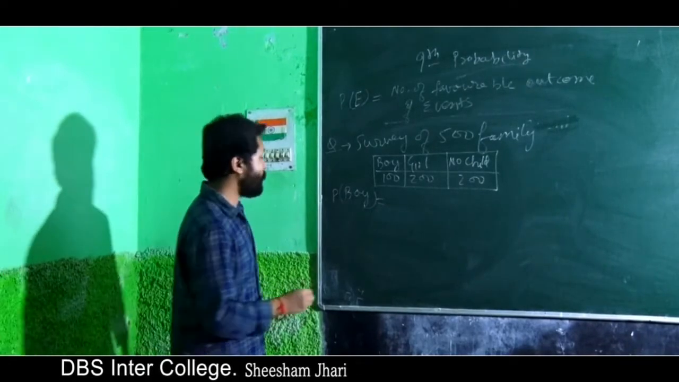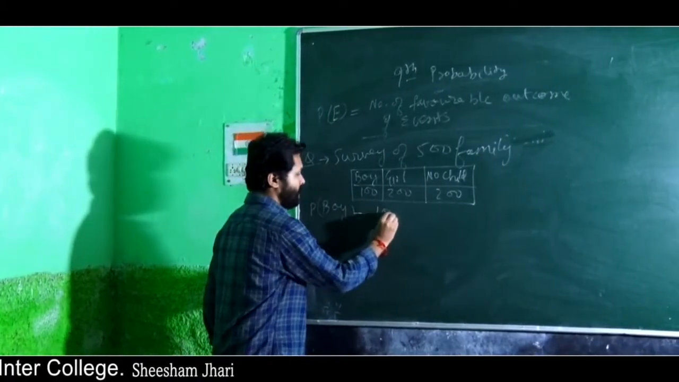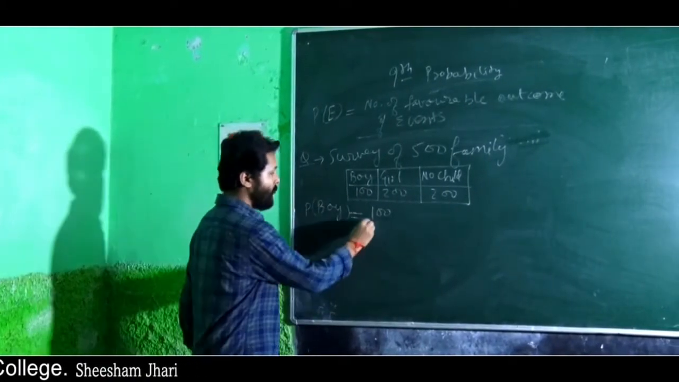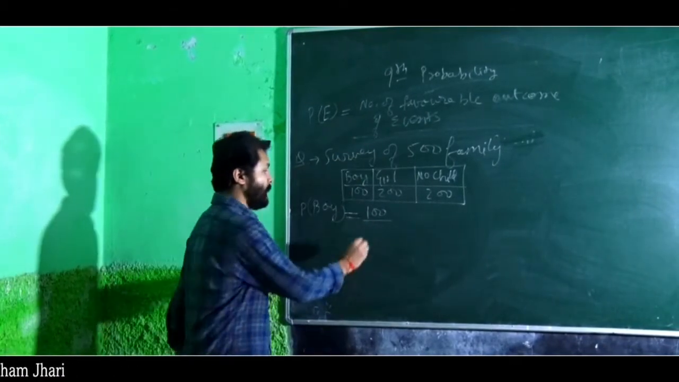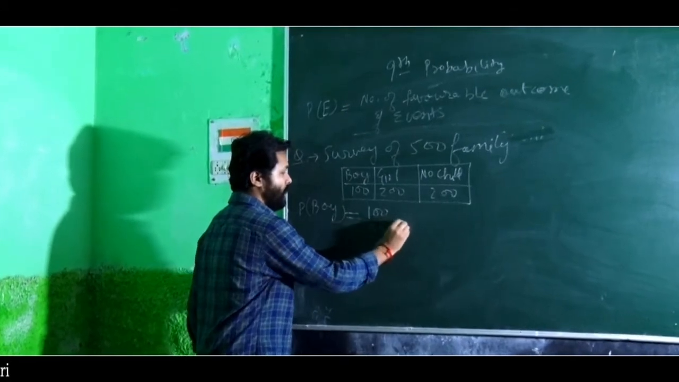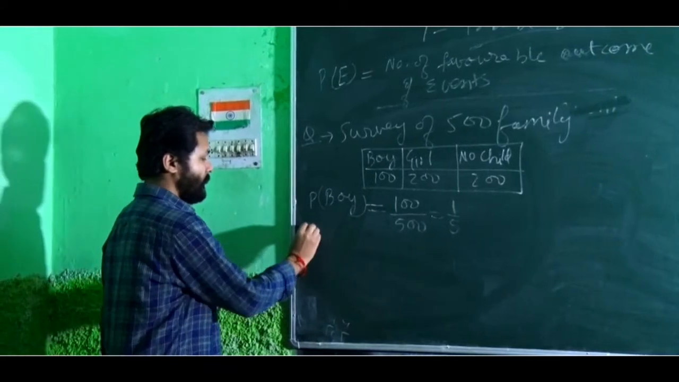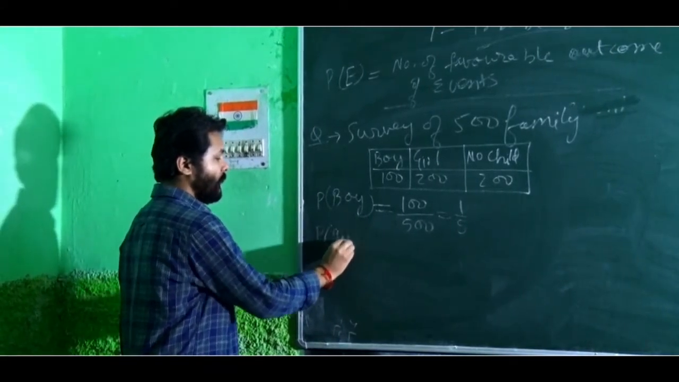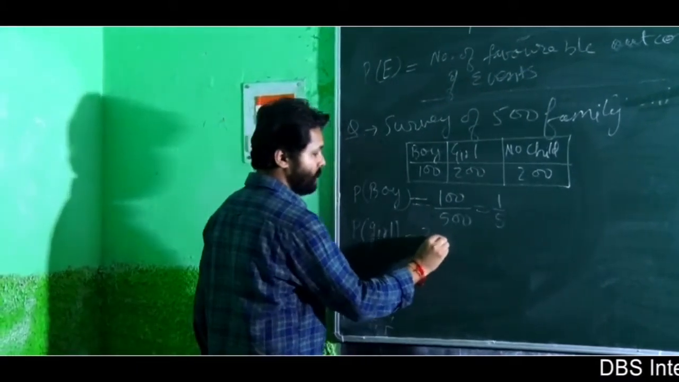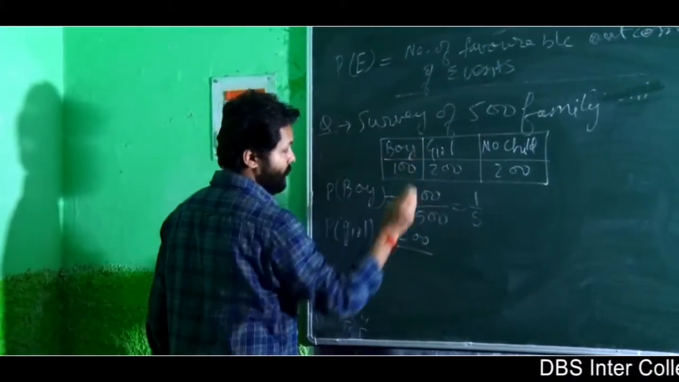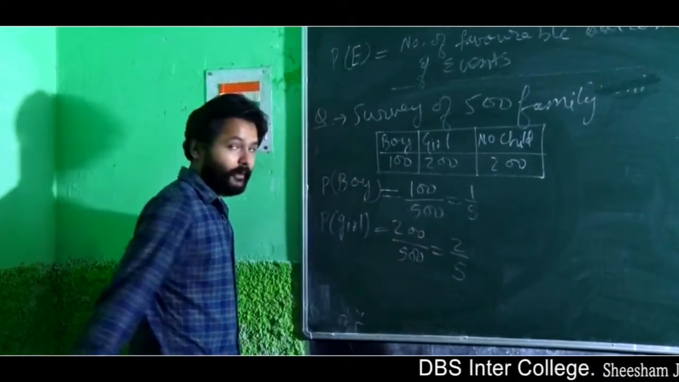So the probability for that will be favorable number of events upon total number of events, based on our formula. Total number is 500. So the answer is 1 by 5. If I say what is the probability of a girl child in a family, the favorable number of events is 200 and total number of events is 500. So the answer is 2 by 5.